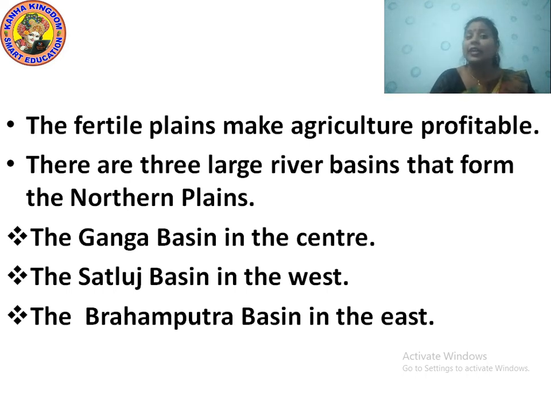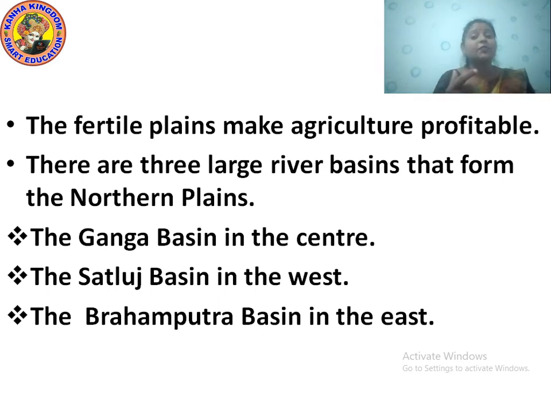It is the highest and one of the longest mountain ranges in the world. It stretches 2,400 kilometers from east to west, and its width varies from 400 kilometers in Kashmir to 150 kilometers in the northeast. In India, it stretches in a curved structure from Jammu and Kashmir in the west to Arunachal Pradesh in the east.